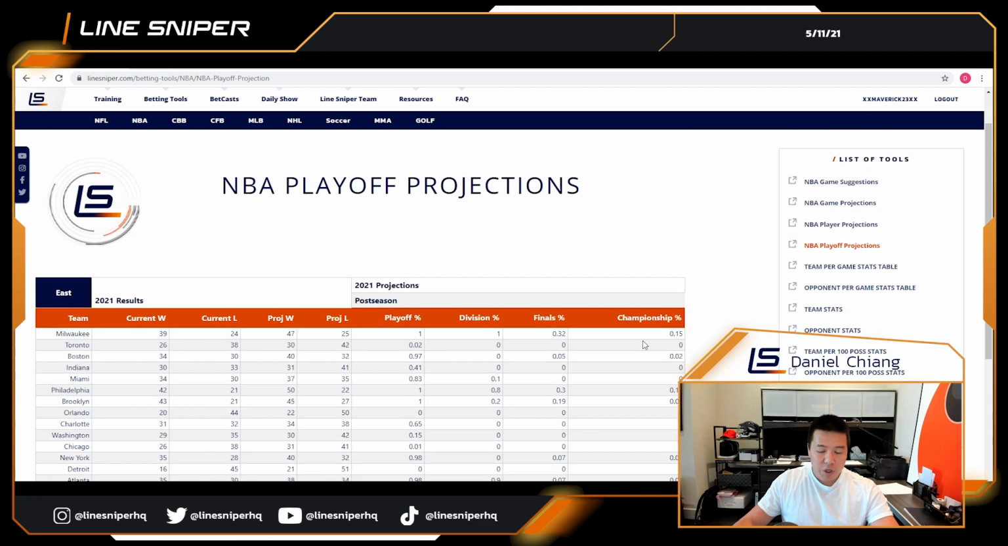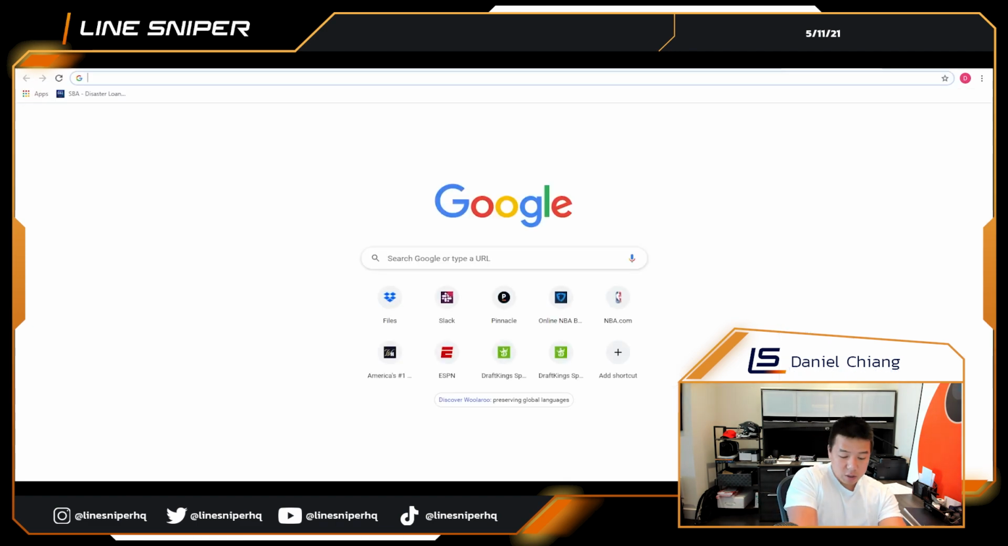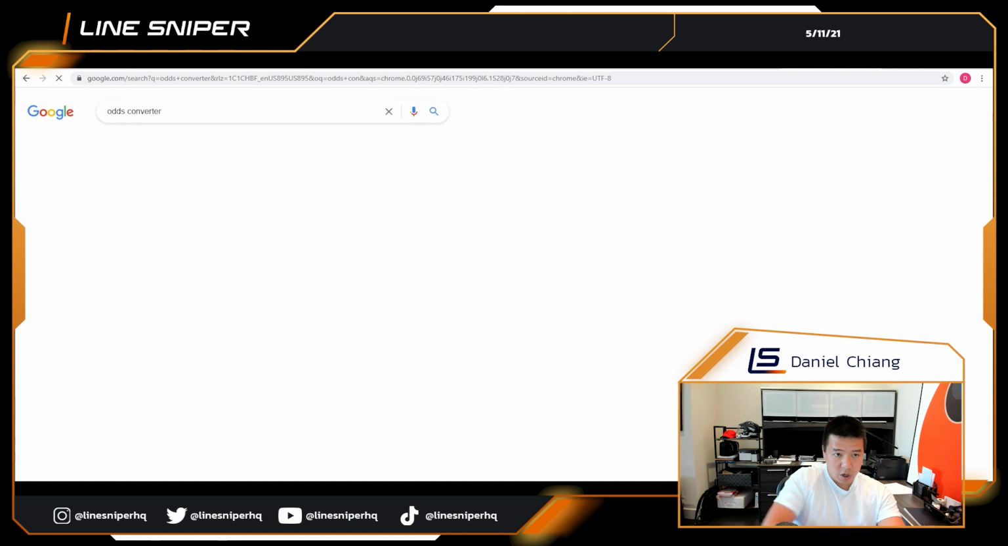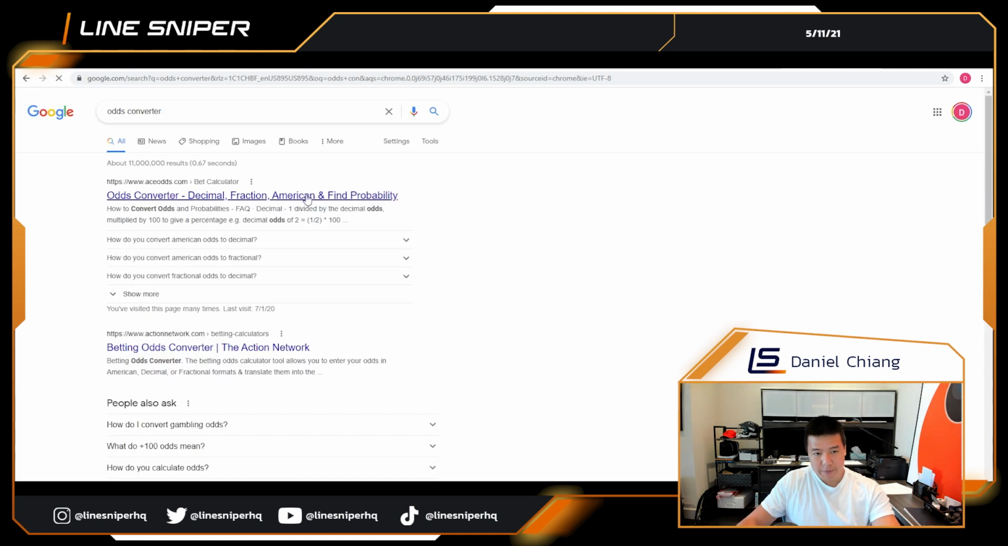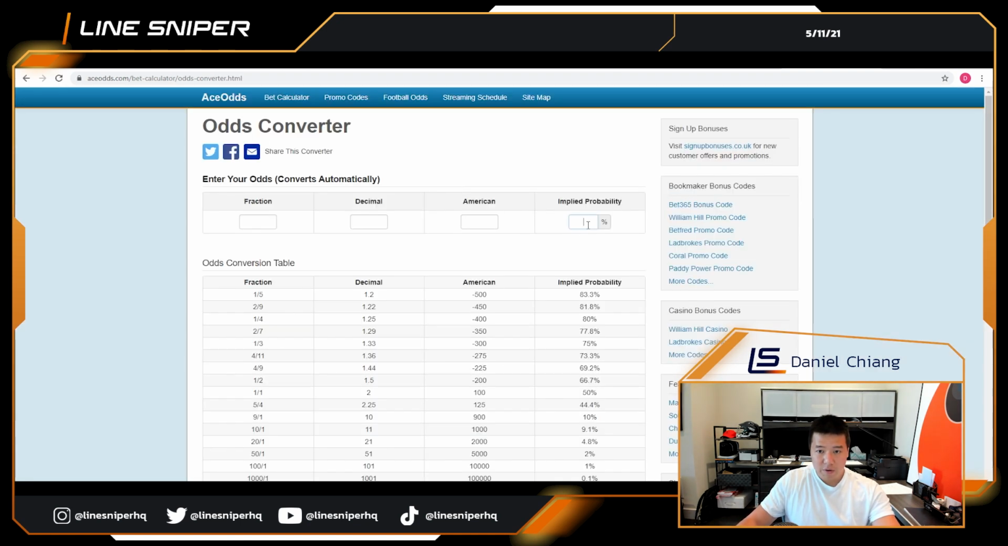Now, how would you compare this to what your sportsbook is offering, for example? Here we're seeing that we think the Milwaukee Bucks have a 0.15 chance to win the championship, or 15% chance. Now, what does 15% equate to in terms of odds? If we go to any sort of odds converter on any website, and you can find this pretty much anywhere, you can just put in 15% and you'd see the American odds is 567.